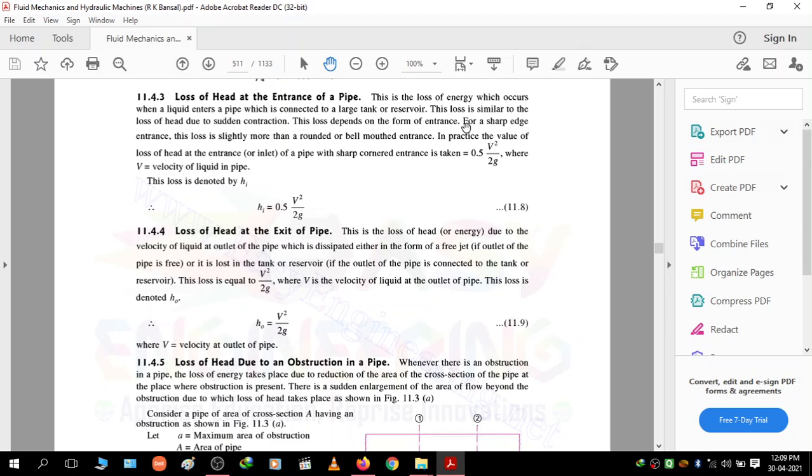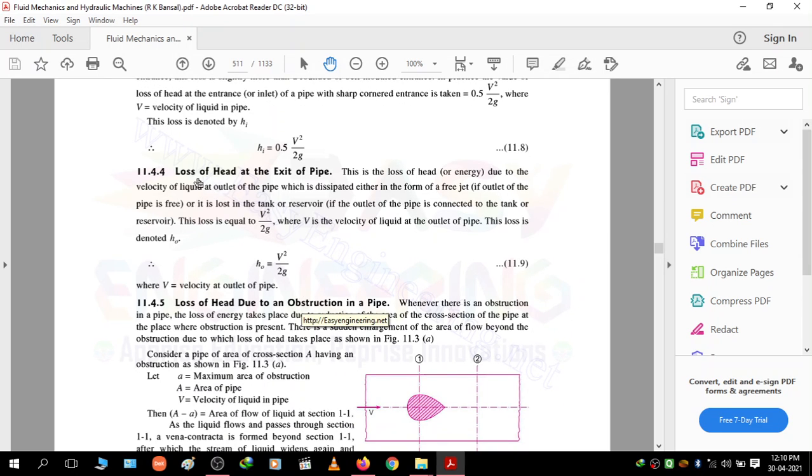So this loss is similar to the loss of head due to sudden contraction. सो जसा सडन कॉन्ट्रॅक्शनचा लॉस असतो तसा सेम लॉस हा ॲट द एंट्रन्स ऑफ द पाईप ऑकर होतो. So this loss depends upon the form of entrance. Okay, in actual practice the value of loss of head at the entrance of the pipe is calculated by using the equation 0.5 v square upon 2g, where this v is nothing but velocity of the liquid in the pipe.